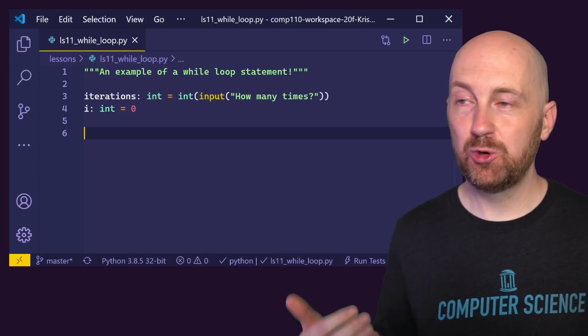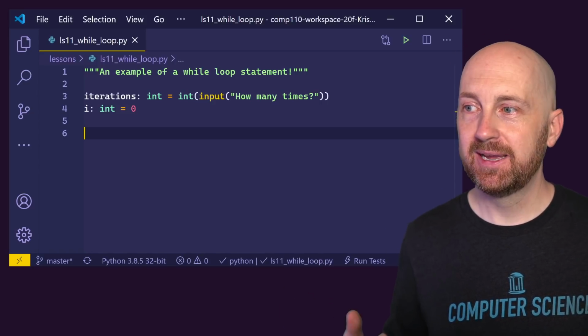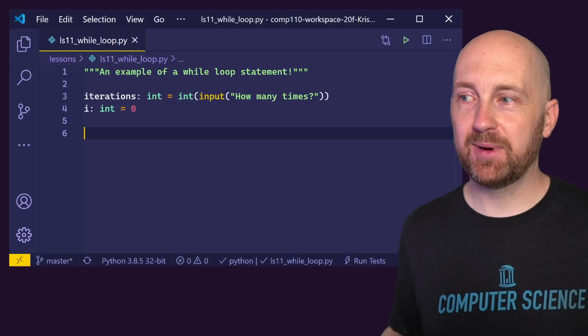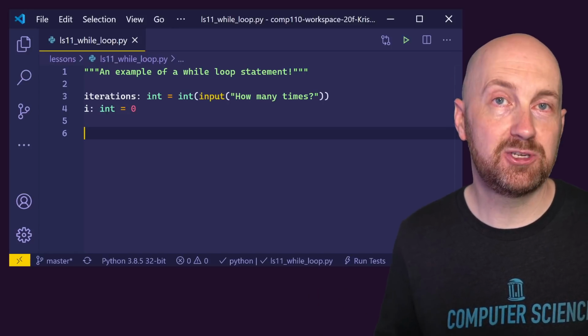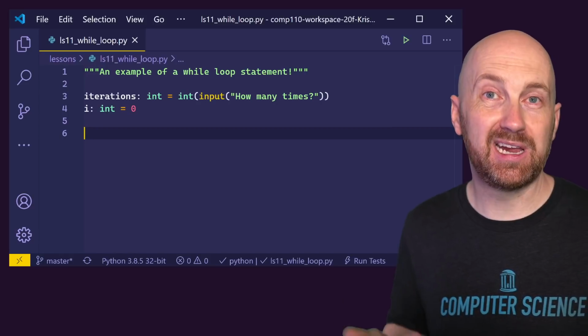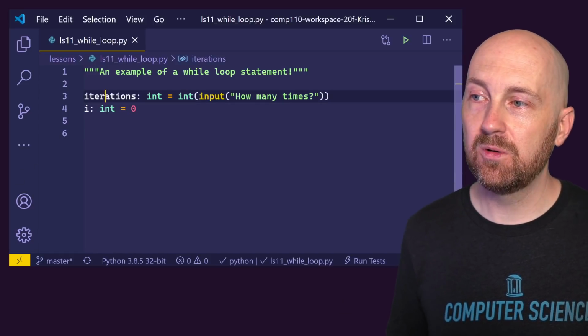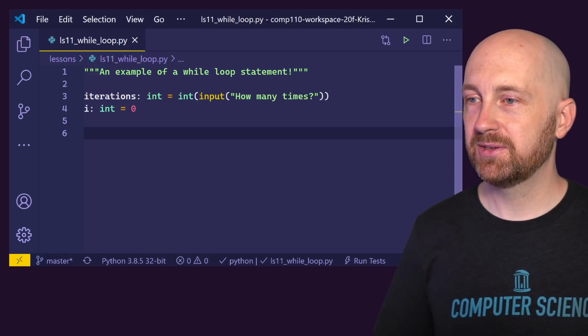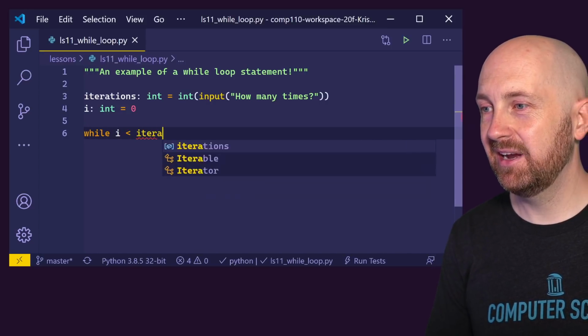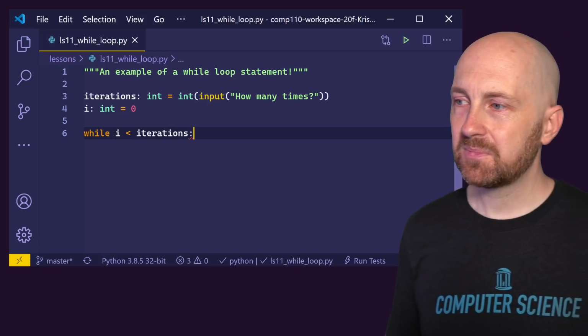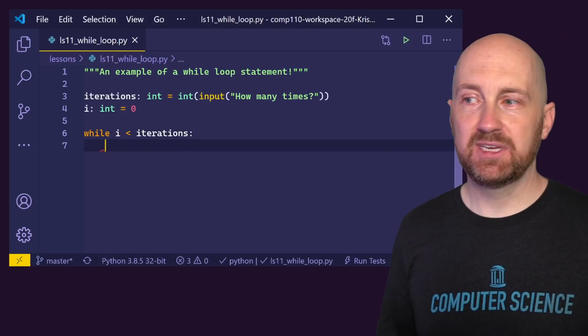Each time our loop iterates, we're going to make forward progress by increasing this i value by 1. So i will be 0 and then 1 and 2 and 3. And each iteration, we're bringing i closer and closer to our goal, which is the total number of iterations, right? So our statement here is going to be while i is less than iterations, right? And this is our first while statement.